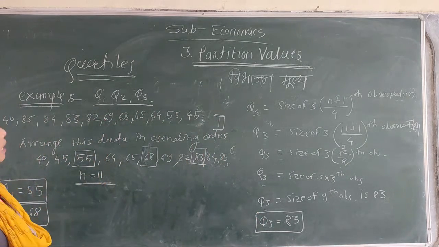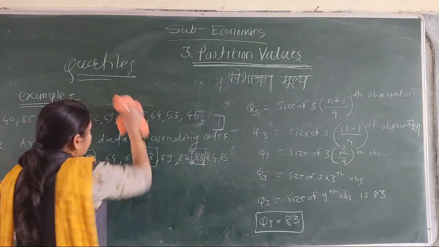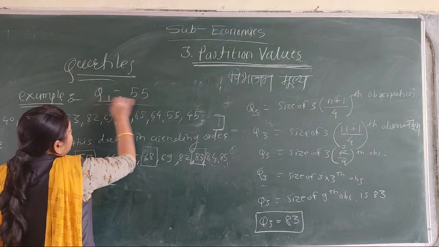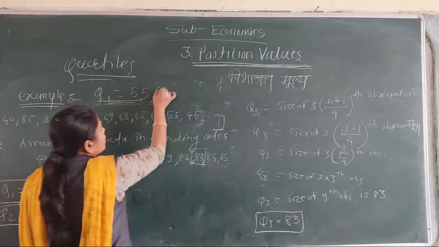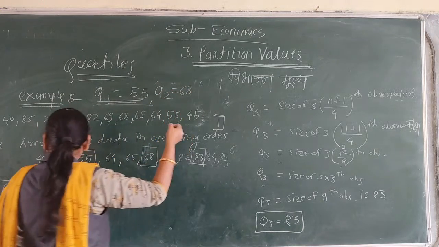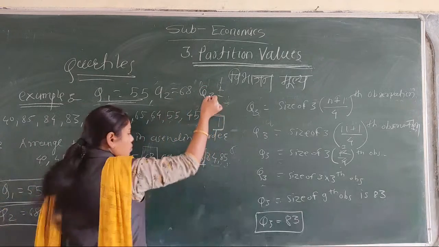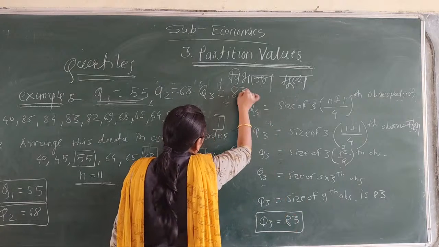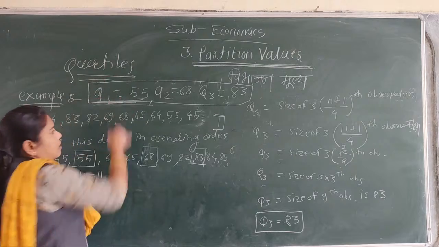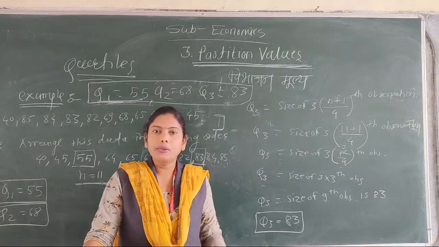But in this example, Q1 is equal to 55, Q2 is equal to 68 and Q3 is equal to 83. It is the final calculation of Q1, Q2 and Q3.